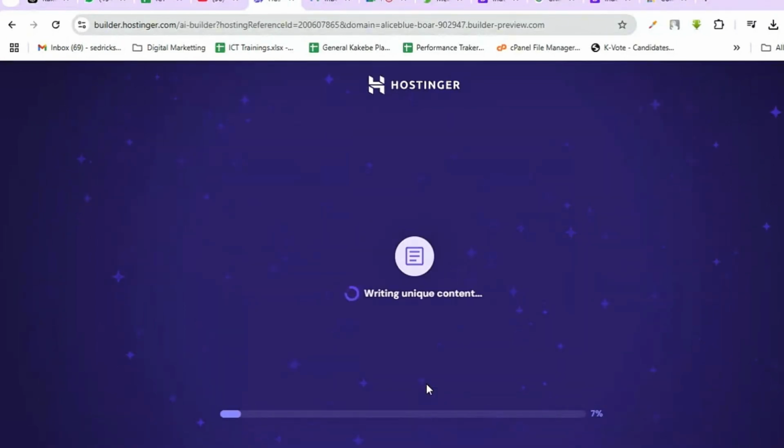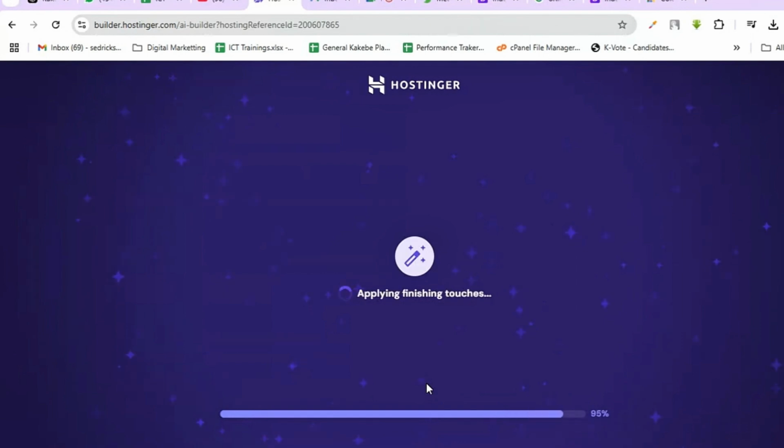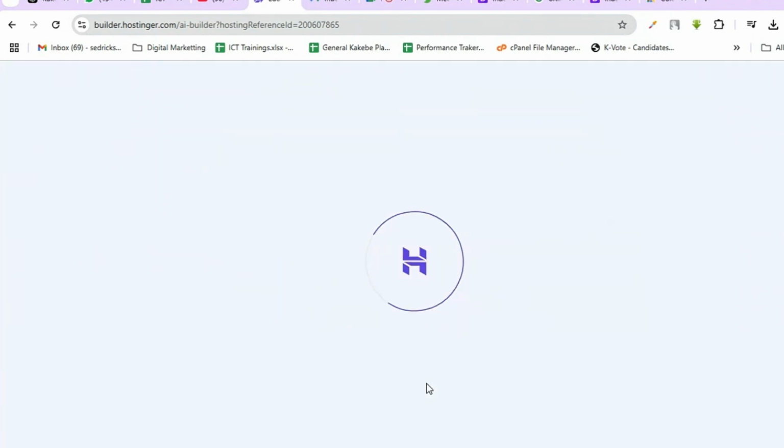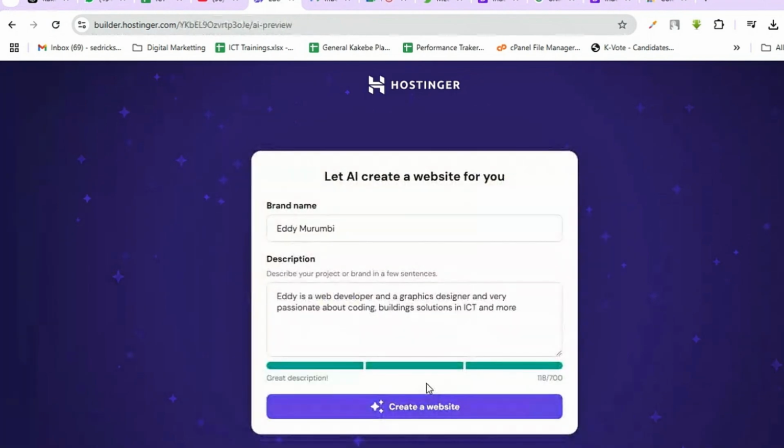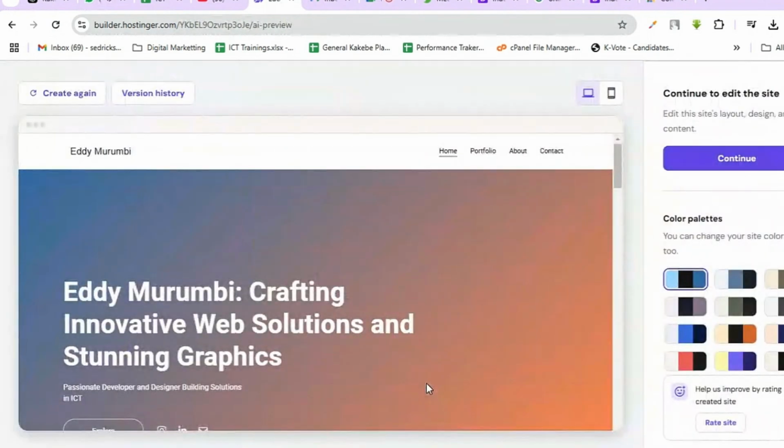So AI is now creating for us a website based on the little information we have put. So it's picking the right colors now, experimenting with the font styles, designing the layout right now, making adjustments. It's preparing the mobile view for the website. It's now applying finishing touches. Okay, in just 5 to 10 seconds, you'll have a website ready. There we go. So we have a website, as you can see here. So I'll just click continue.